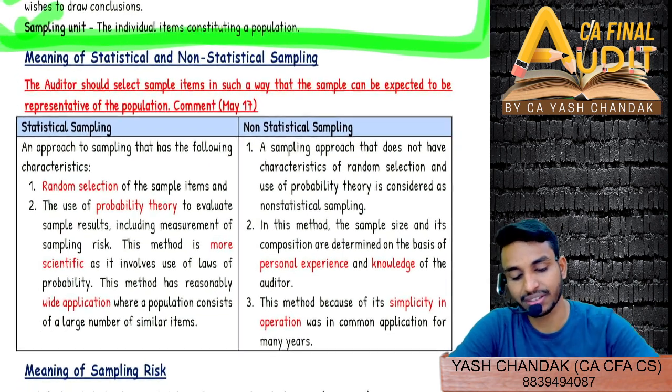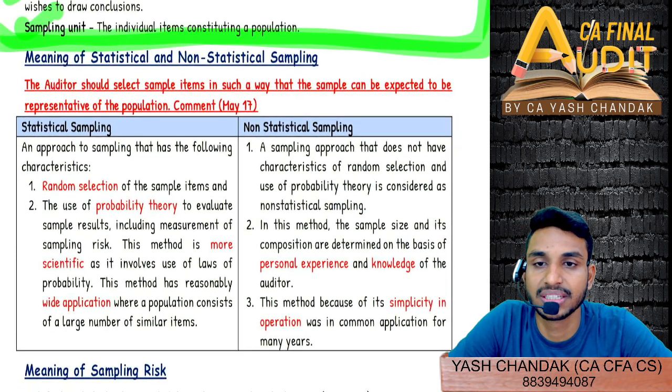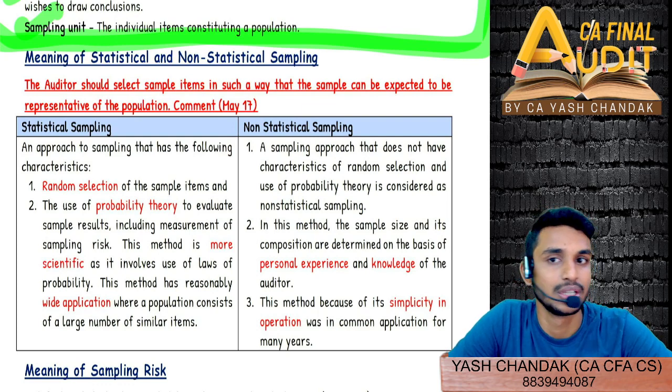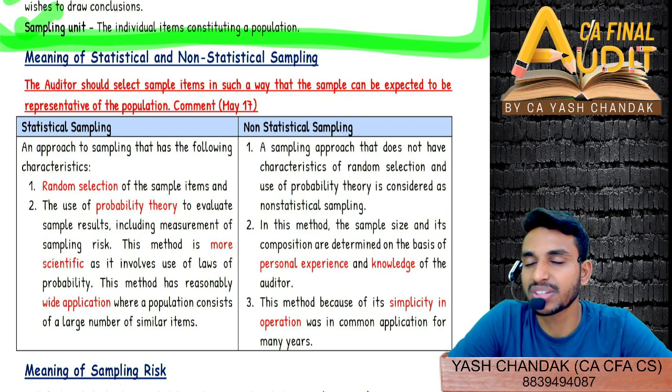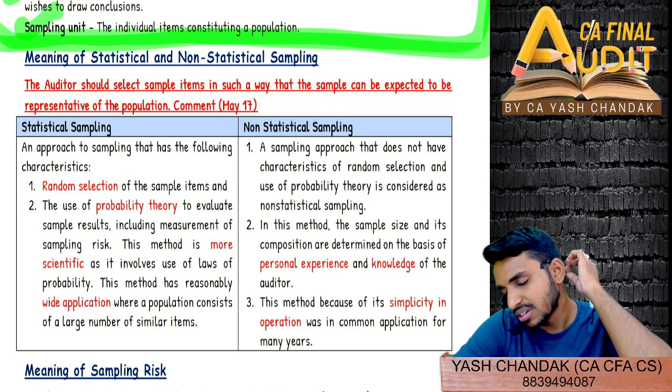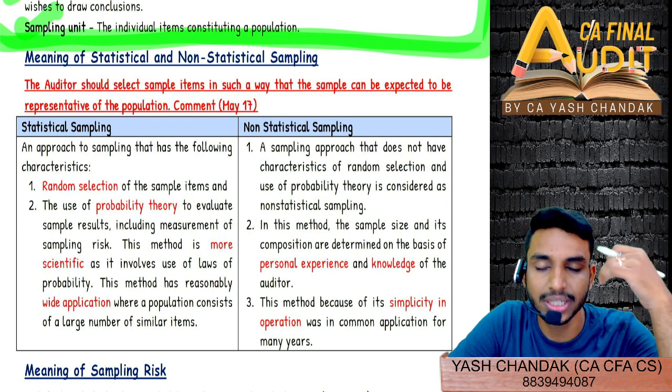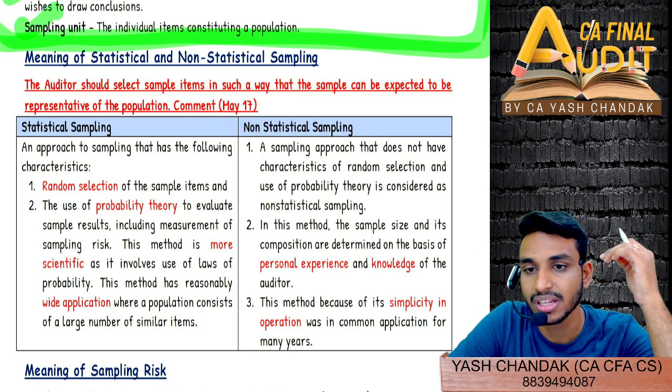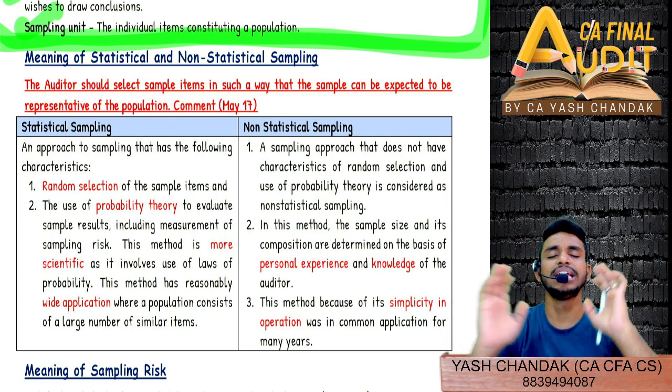So we'll go through now statistical and non-statistical sampling. These are two types of sampling, you can say. What do you mean by statistical sampling and what do you mean by non-statistical sampling? It's very simple. Statistical sampling is based on probability theory, is scientific, and is purely random in nature.